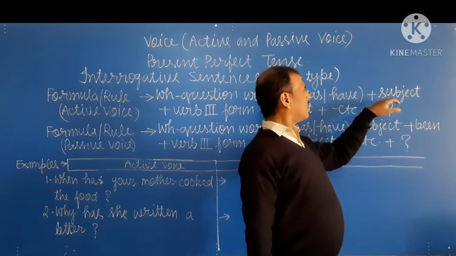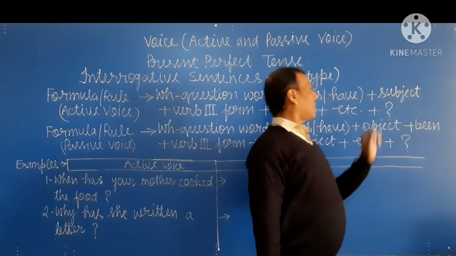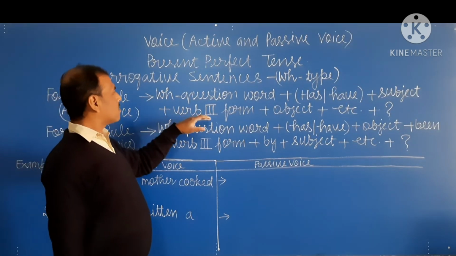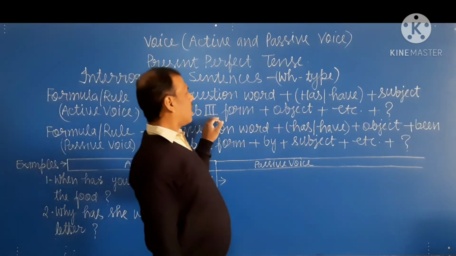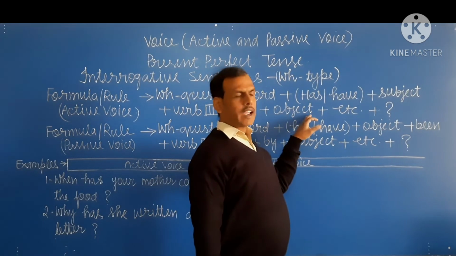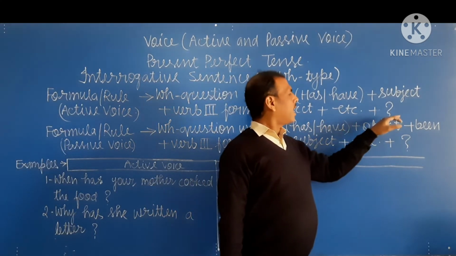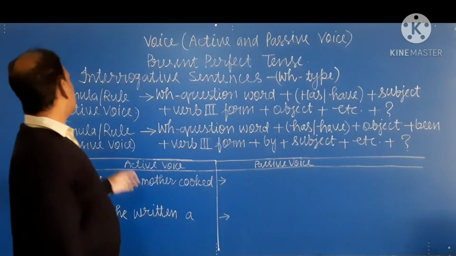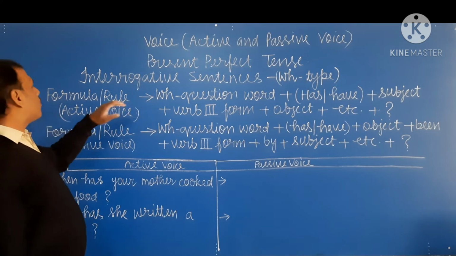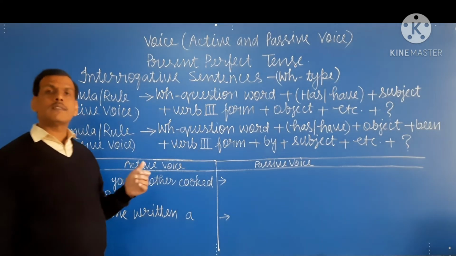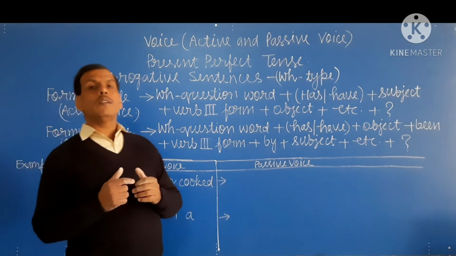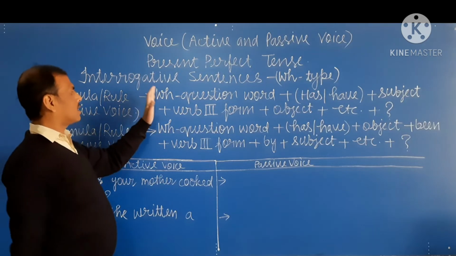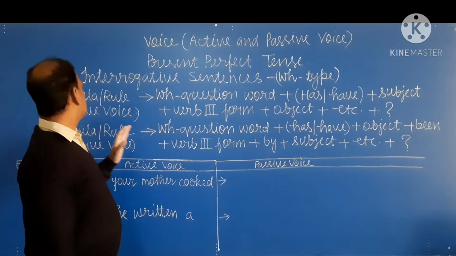And after has and have we write the subject, and after the subject we write verb in third form plus object plus etc. and at last question mark. Okay, student? Now this is the formula of active voice. Active voice means we frame the sentence according to this formula.